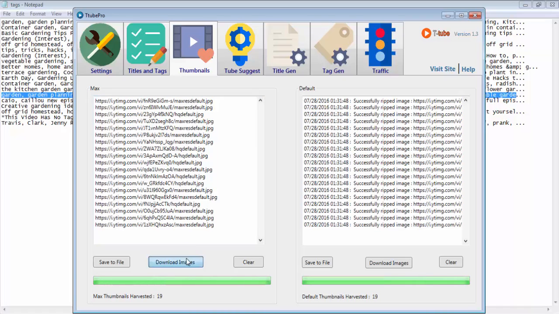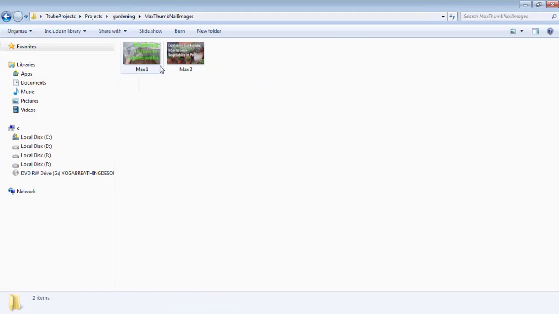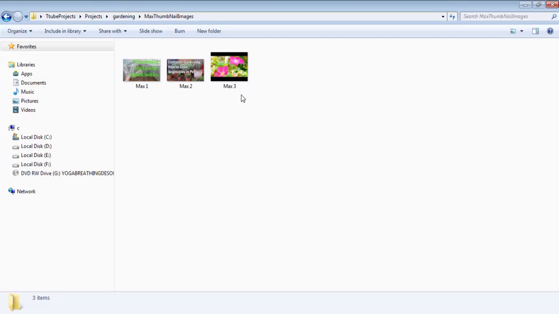So for that, I'm just going to click this button, download images. And as you can see, all of the competitors' top videos' thumbnails, that is the maximum resolution thumbnails, are being downloaded.